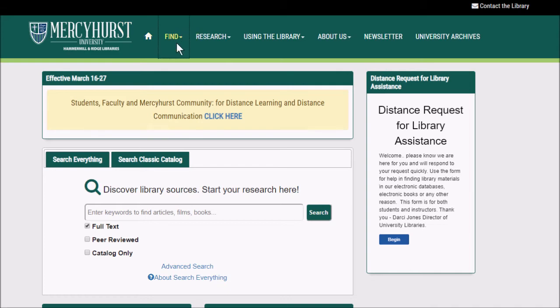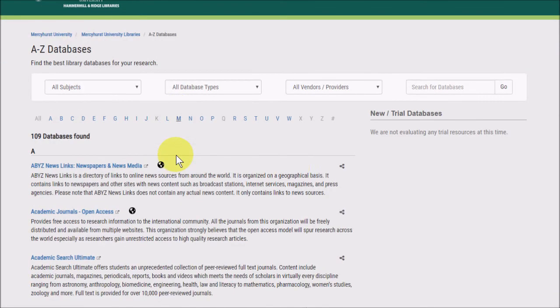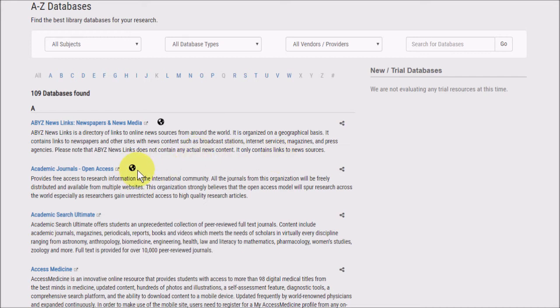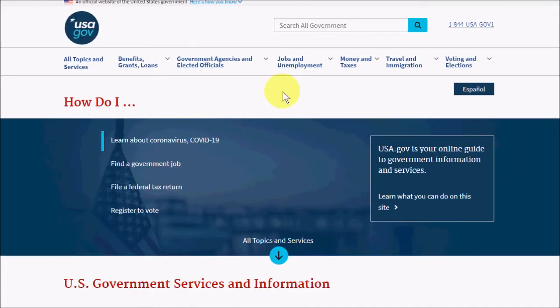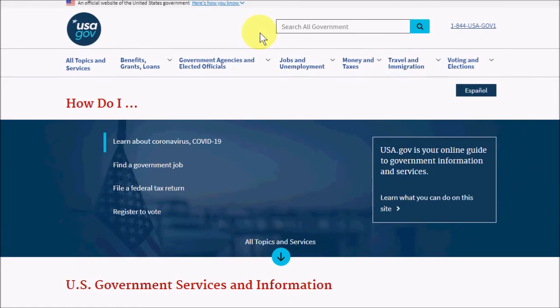And lastly, I'd like to tell you about one of the free resources that we have in our databases list. And the free resources are ones that are denoted by these planet icons. USA.gov is a government search portal that searches state, local, and federal government information. You probably won't find full text of cases here, but you can find original legislation the way that it was when it was issued by the government, and that makes it primary law.